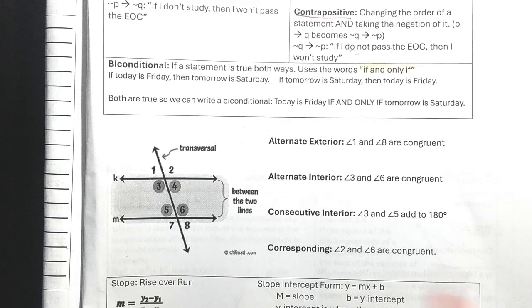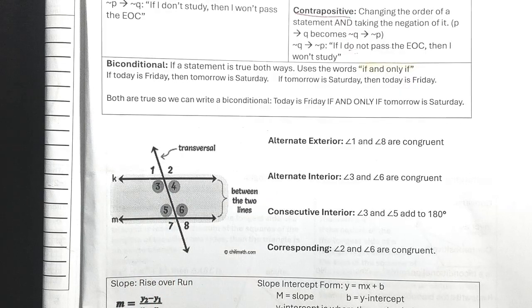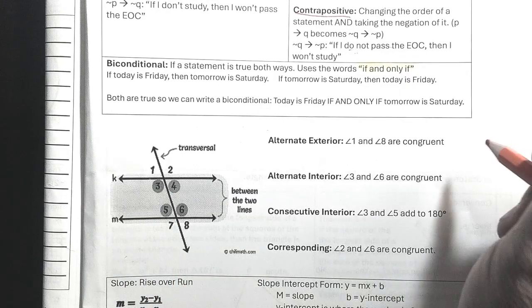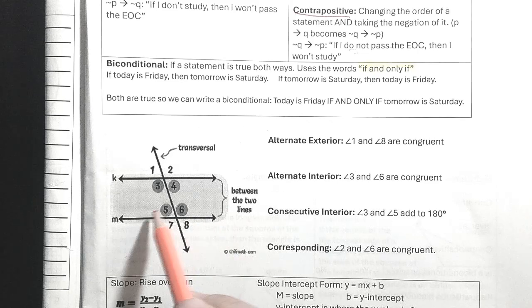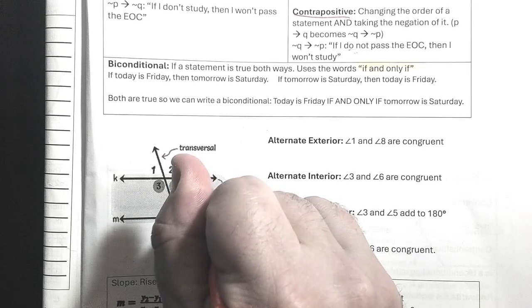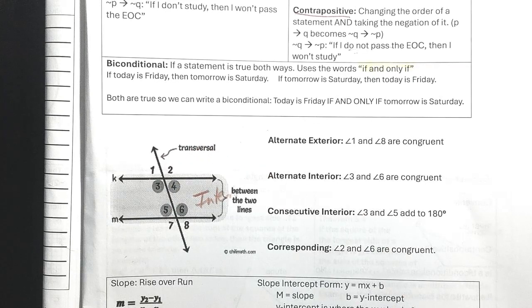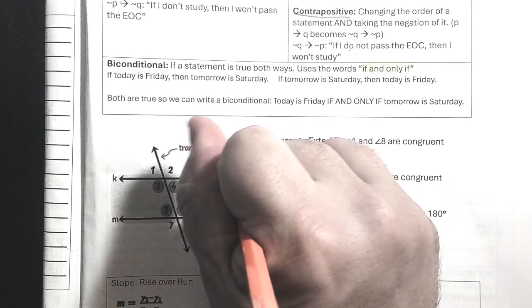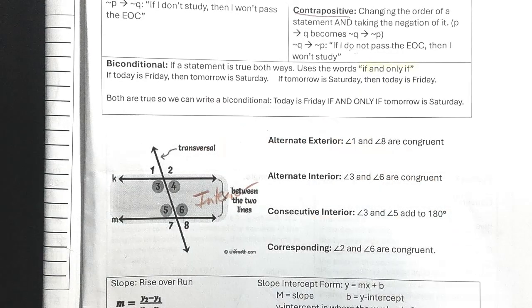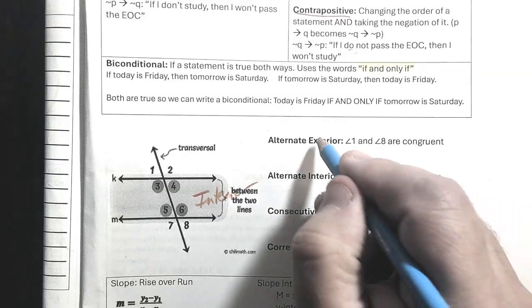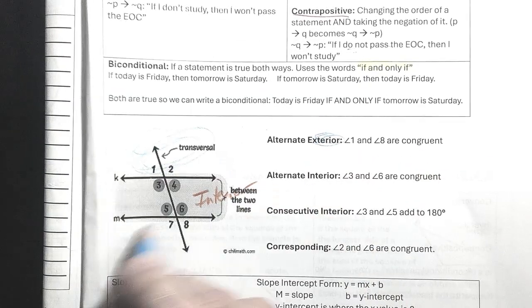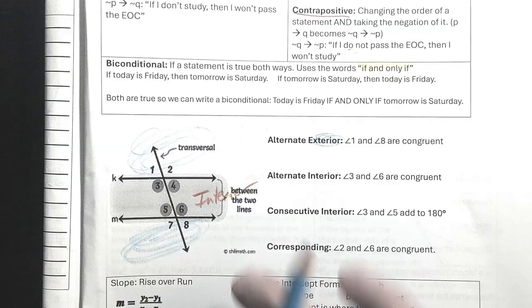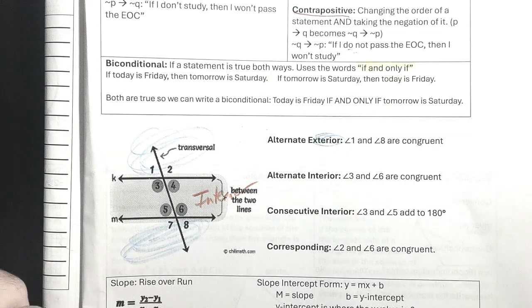All right, now the relationships, the angle relationship portions here. So when we talk about two parallel lines, in between the lines is going to be the interior. So that's the interior. The exterior obviously is outside. So exterior is outside of those two parallel lines. In between them is the interior.